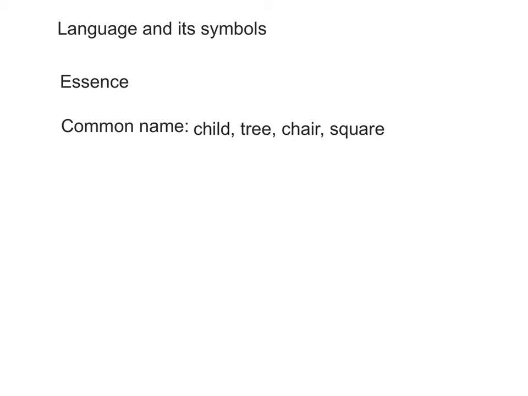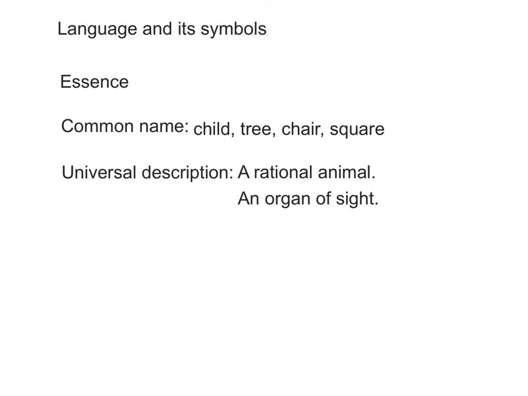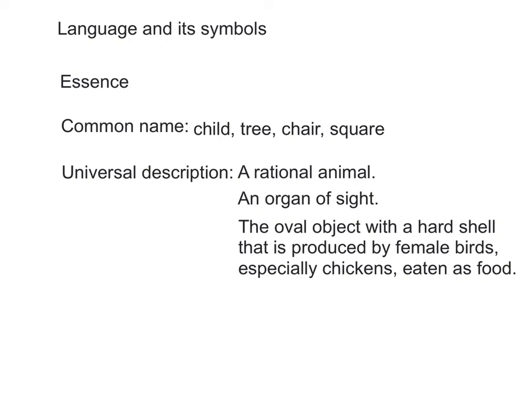Let's see some examples using a universal description. A rational animal, an organ of sight, the oval object with a hard shell that is produced by female birds, especially chickens, eaten as food. In all these examples, I am talking about universal descriptions. When I say a rational animal, I mean all the rational animals. When I say an organ of sight, I mean all the organs of sight.